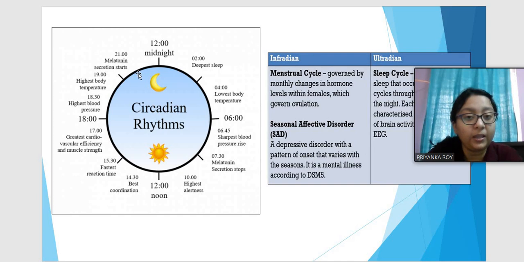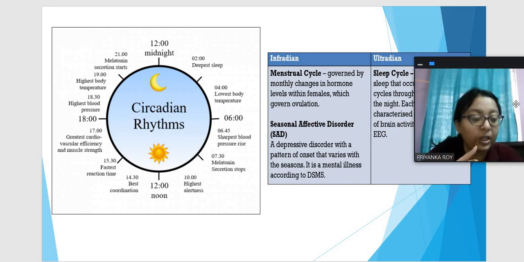Here also you can see, starting from midnight, there is a deepest sleep zone at 2 o'clock, and then there is the lowest body temperature at 4 o'clock, and the sharpest blood pressure rise. So these temperature and blood pressure increases and decreases happen along the circadian rhythm, but we do not understand. Melatonin secretion stops in the morning, and then high alertness is there in the morning. Again, the fastest reaction time, best coordination and all that throughout the day when we actually work. And then comes the night time when melatonin secretion starts again.